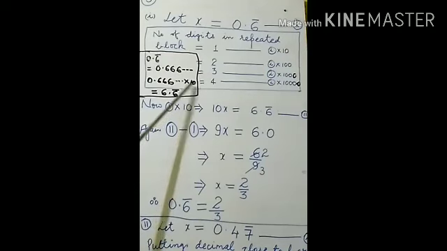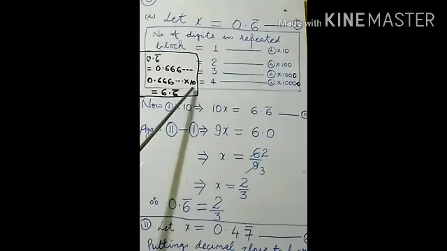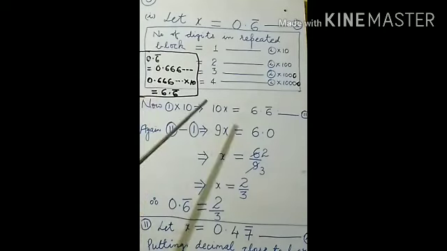If only 1 zero is there, this decimal will be shifted 1 digit. If 2 zeros are there, this decimal will be shifted 2 digits. If 3 zeros are there, how many digits? 3 digits. It depends upon 1 followed by how many zeros are there.